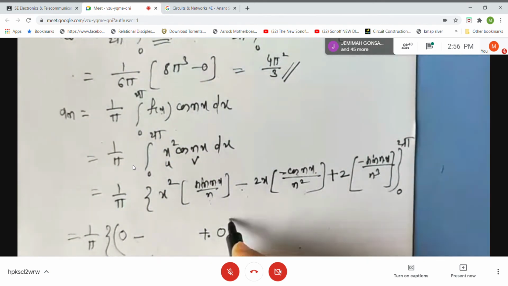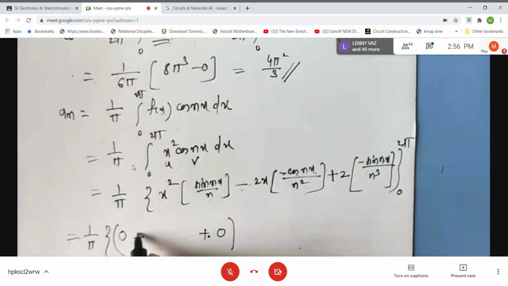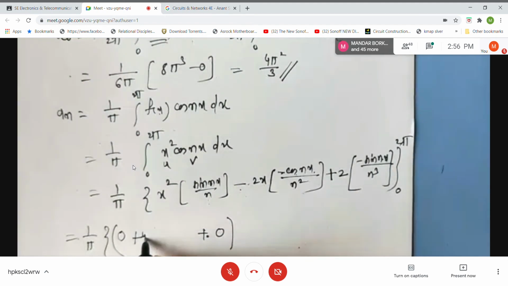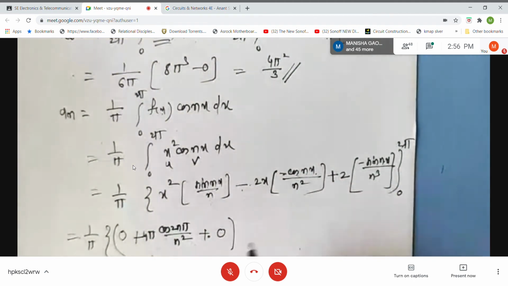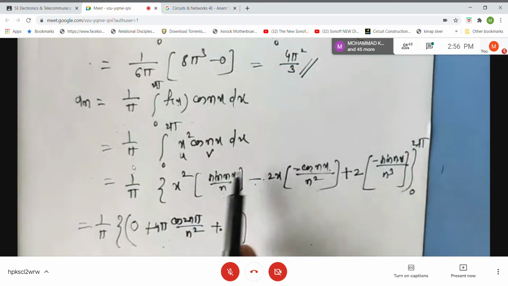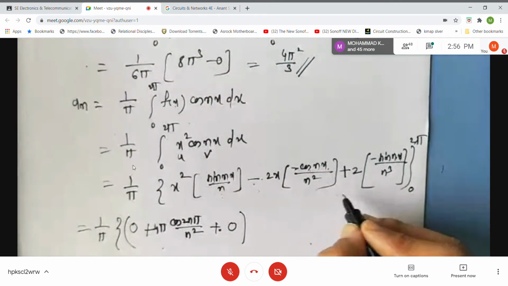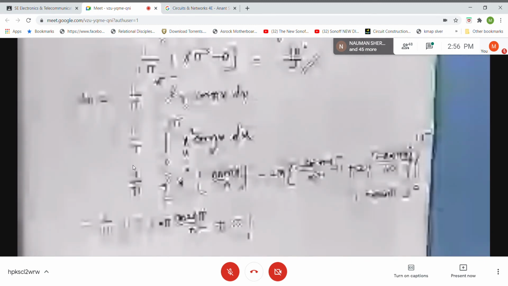You will understand. Middle term, what will happen? Minus into minus will become plus. 2 to the 4 pi, and this will be cos of 2n pi upon n square. Why first and the last term is becoming 0? All of you understood, because it is sin of 2n pi. If you want, you can write there sin of 2n pi is equal to 0. First term and the last term for the upper limit is becoming 0. Minus.